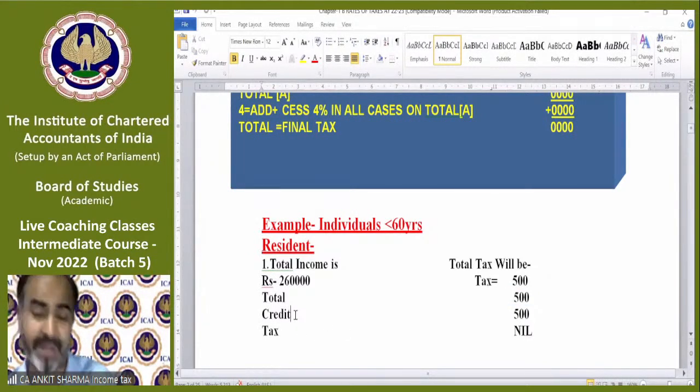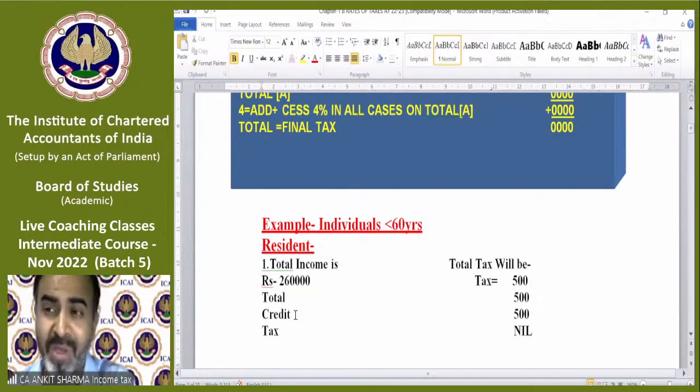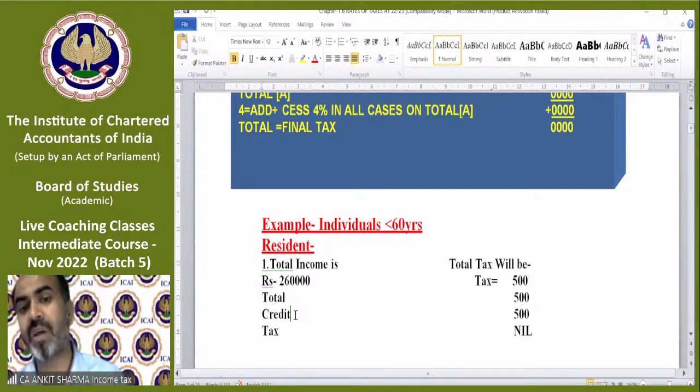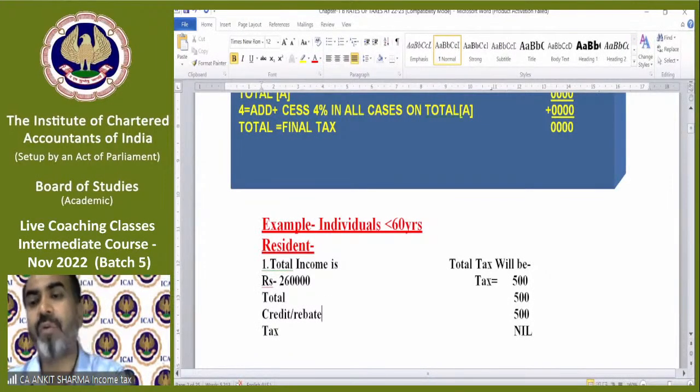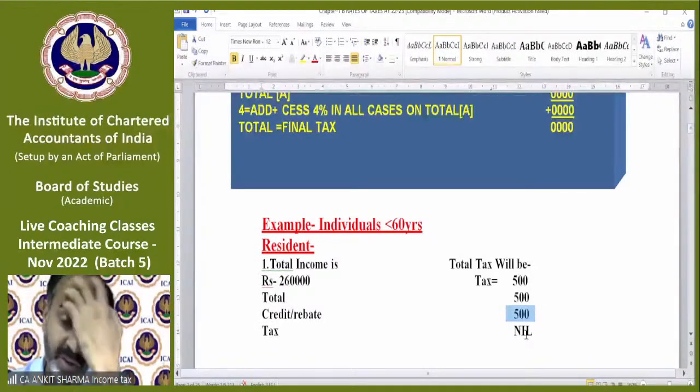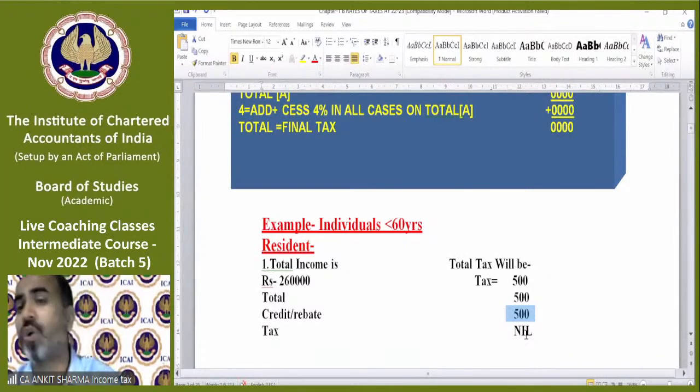That means rebate. And rebate is up to rupees 12,500. That is the maximum. Rebate is 12,500 if your income is up to or less than 5 lakhs. So your income is 260, and we can have a rebate of maximum 12,500. But it does not mean that you need to deduct 12,500 directly out of 500. If you deduct a rebate of 12,500 here, then there will be negative tax of 12,000. That means the government will pay you 12,000. That's not going to happen.